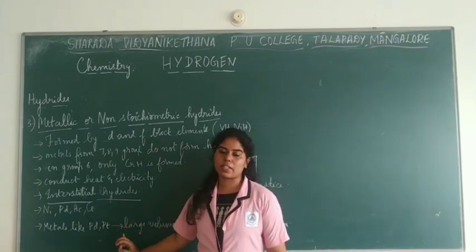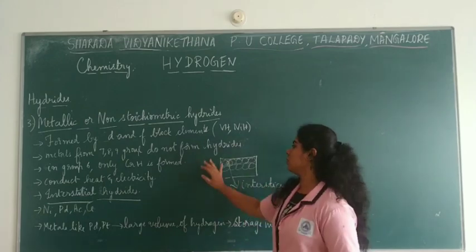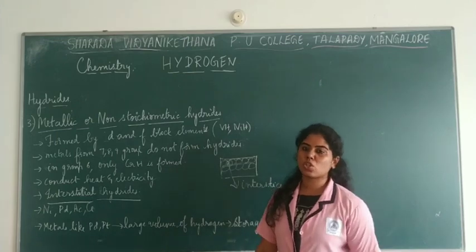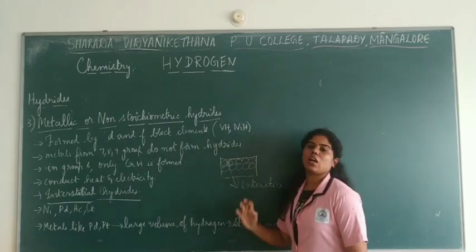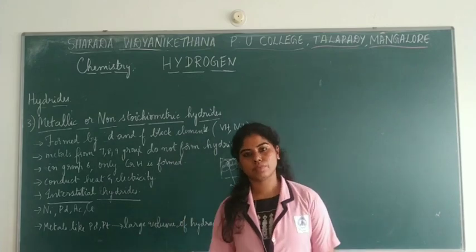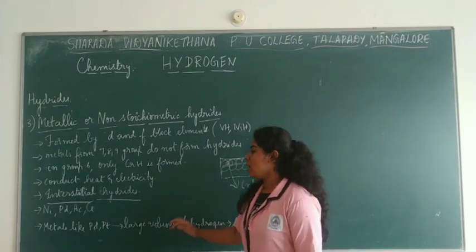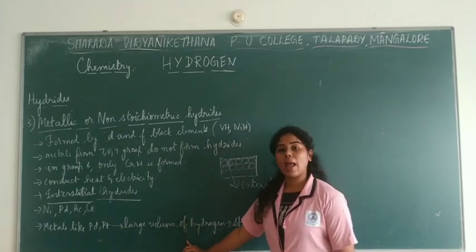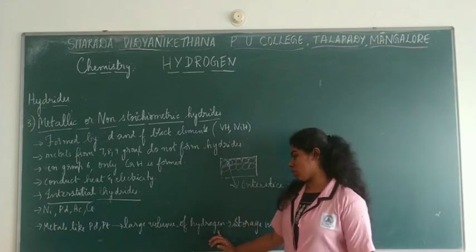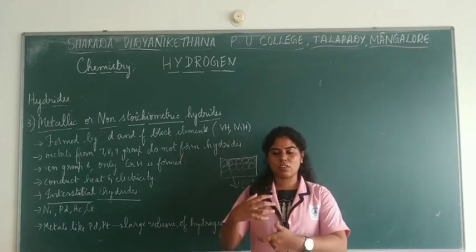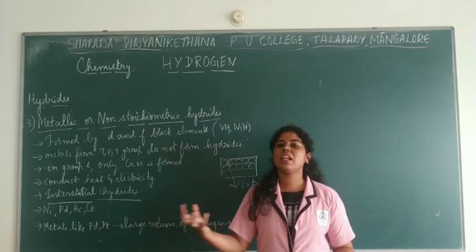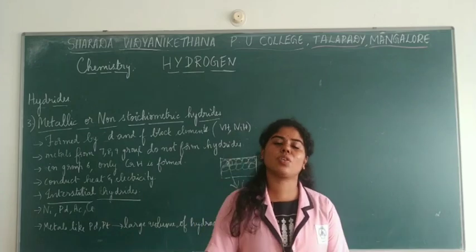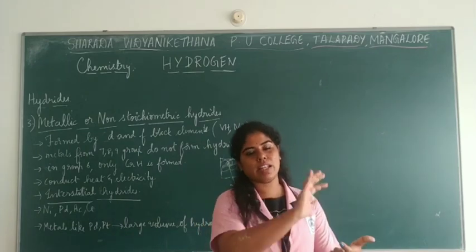Now these are the transition elements, right? So absorption of hydrogen in that particular lattice, and the way they form a regular arrangement of these atoms inside the lattice, was applicable in different mediums. And metals like palladium and platinum especially absorb a large volume of hydrogen. They have a kind of vacant spaces wherein they can fill hydrogen, especially palladium and platinum, so they can absorb a large volume of hydrogen and store it inside their lattice.